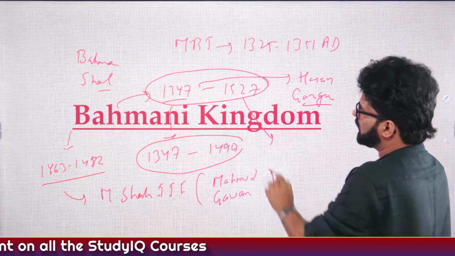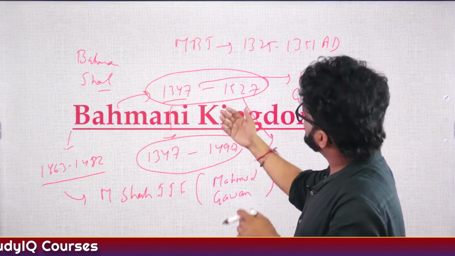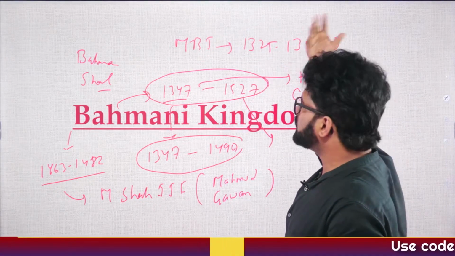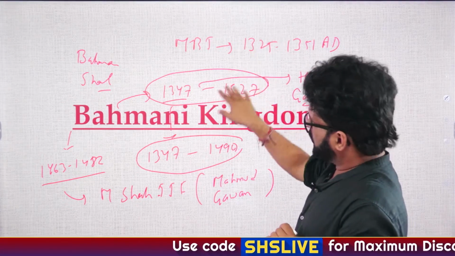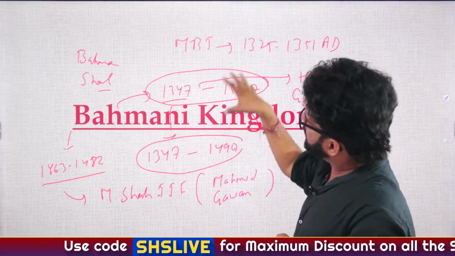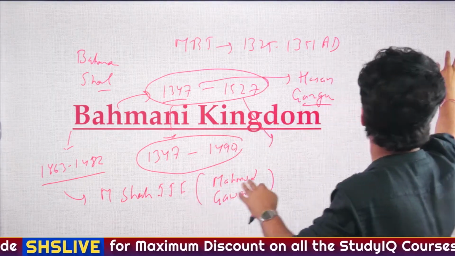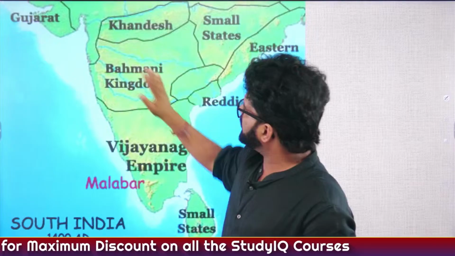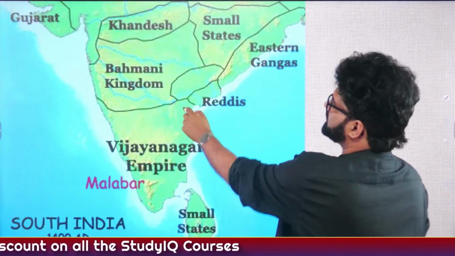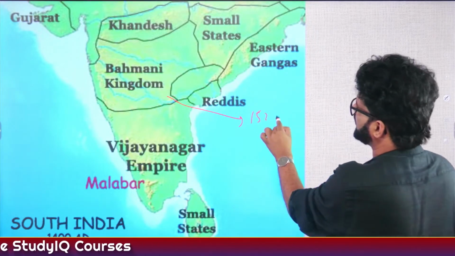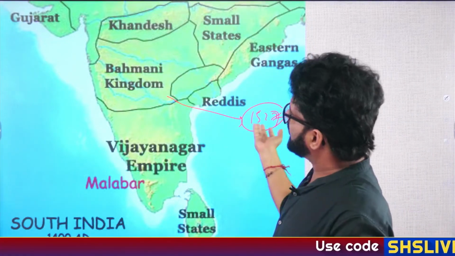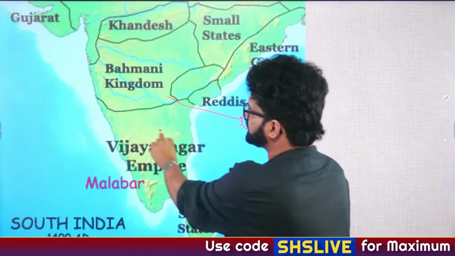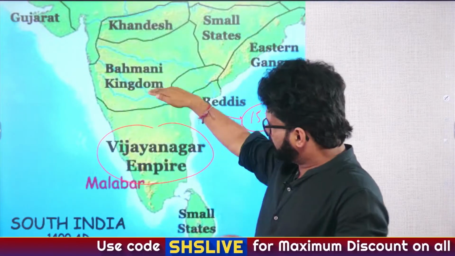1527 is the year in which it ended; the Mughals had started ruling in the North. We'll talk about the Mughals in 2-3 lectures from now. The Mughals have started ruling in the North, but they are majorly affected by the Vijayanagar Empire. If you see the map here, the Vijayanagar Empire is here, the Bahmani Kingdom is here. So if the Bahmani Kingdom is getting destabilized in 1527, then more than the Mughals, who are just getting established in 1526, it will be majorly impacted by the Vijayanagar Empire, which is ruling downwards.